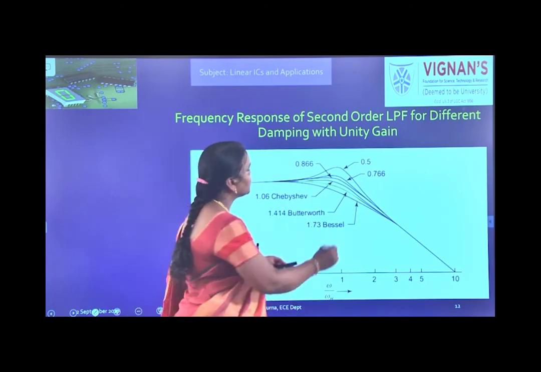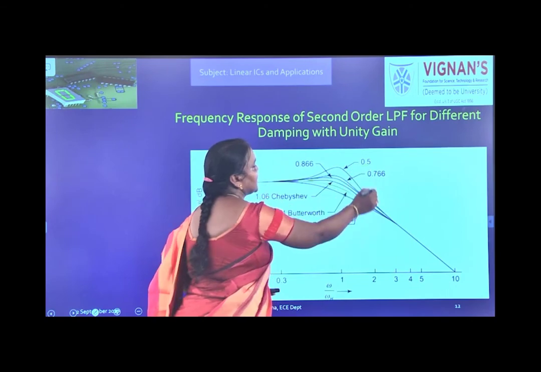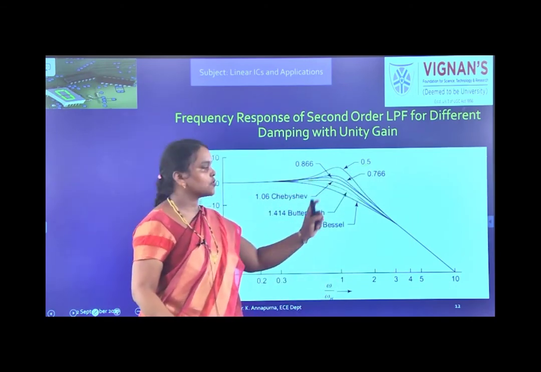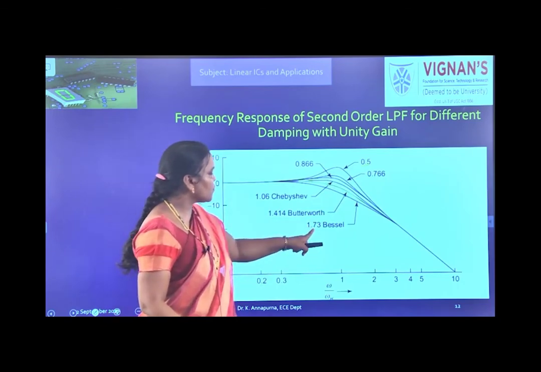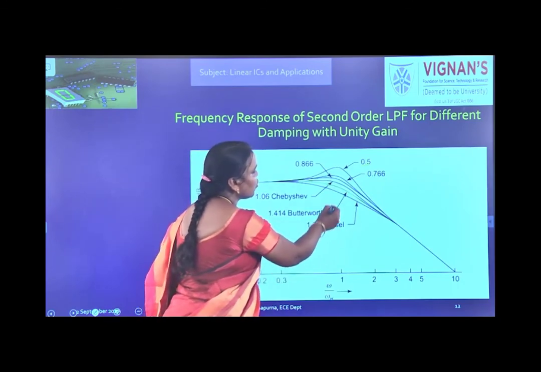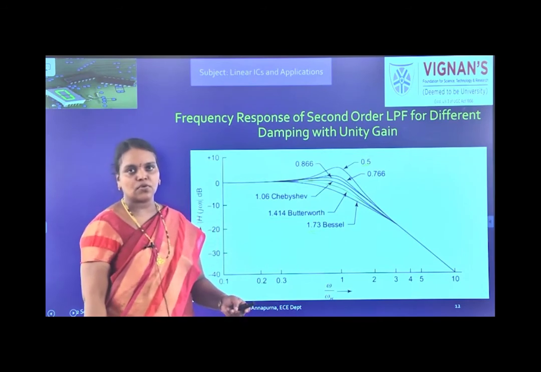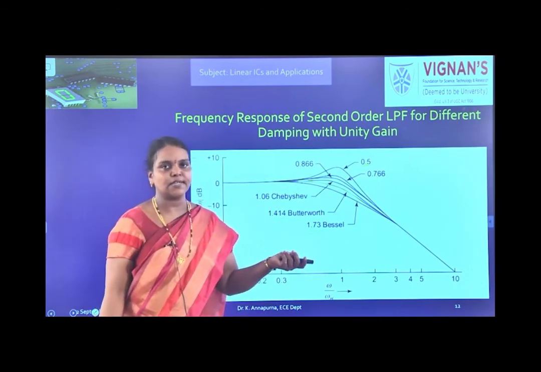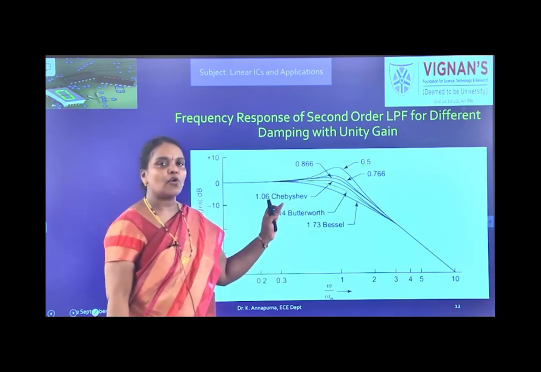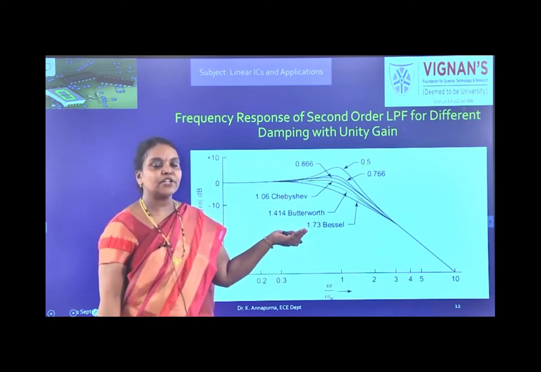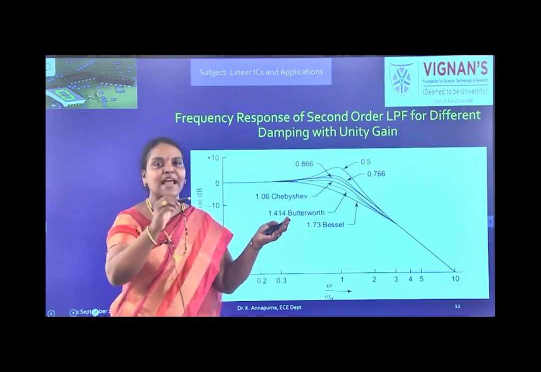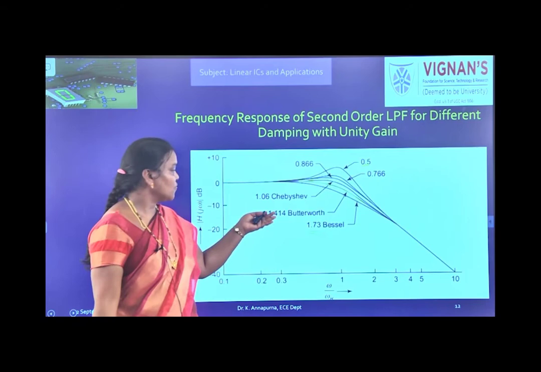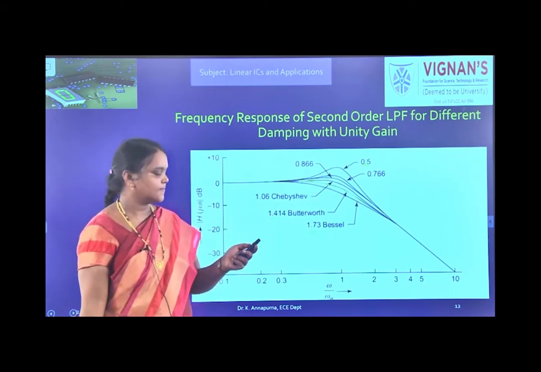If you take 0.5, the roll off rate is very small, and there is overshoot, that is some oscillatory response. If you take 1.73 Bessel, it is slow compared to Butterworth. Okay. So each alpha value has its own advantages and disadvantages, and out of these, the Butterworth filter gives us the flat pass band and sharp roll off. So we go for Butterworth filter design.